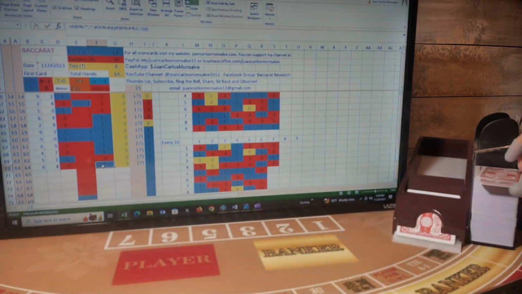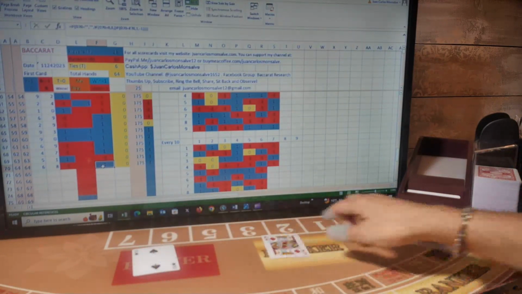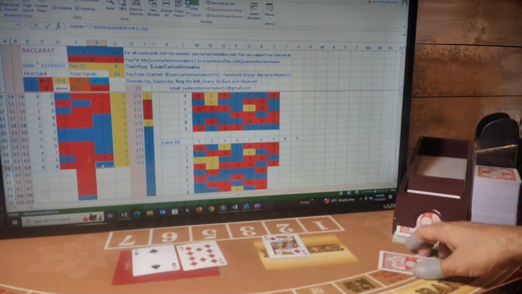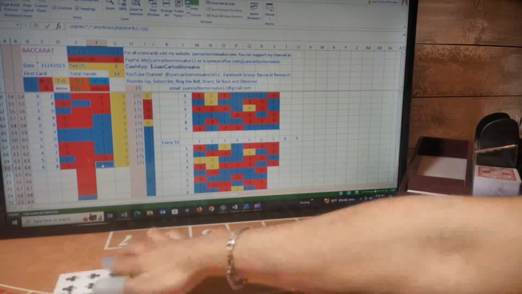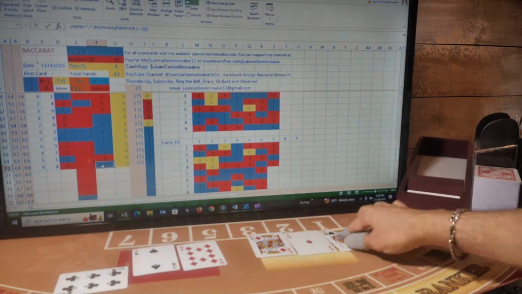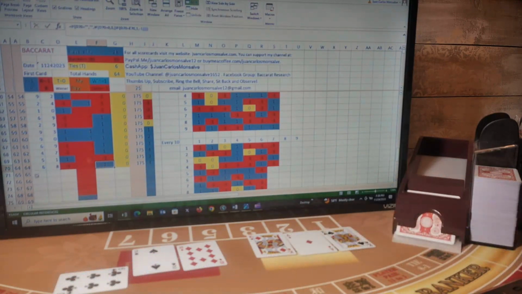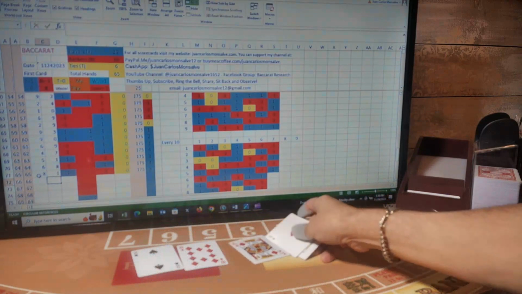Again, I would be betting banker. Next few hands. First card for player, banker, player, banker. Player has a 2 and gets a third card. The third card is a 6 for a total of 8. Banker has a 1 and gets a third card. The third card is a 0. So 8 player, 1 banker, and that was a player hand. I was betting banker, so I lost this hand.